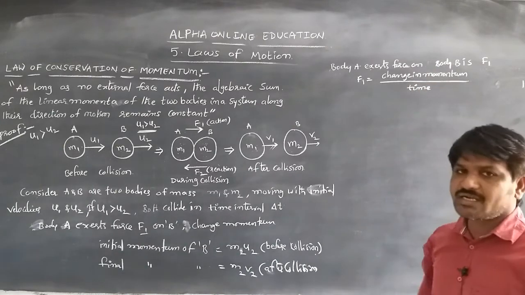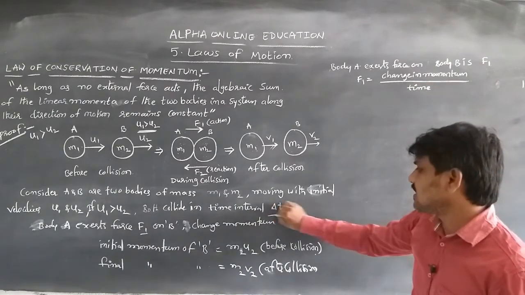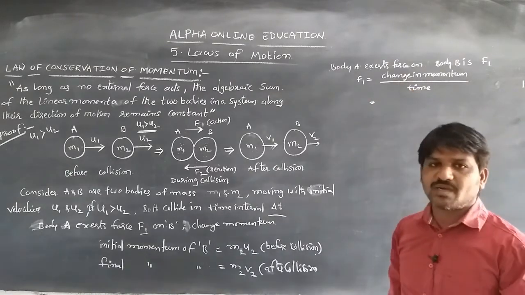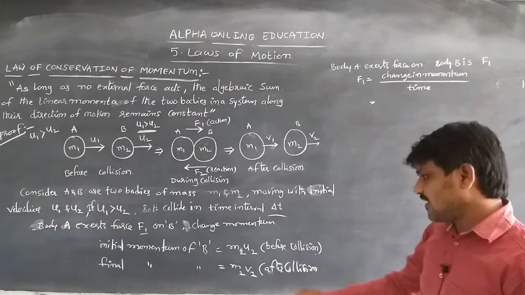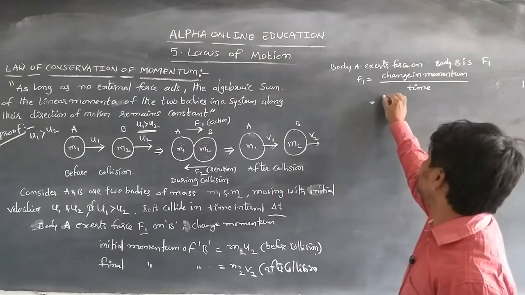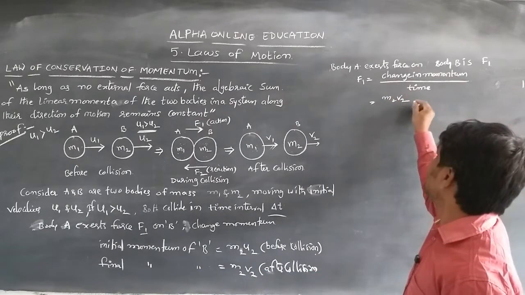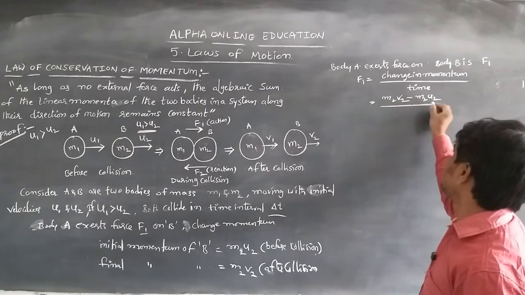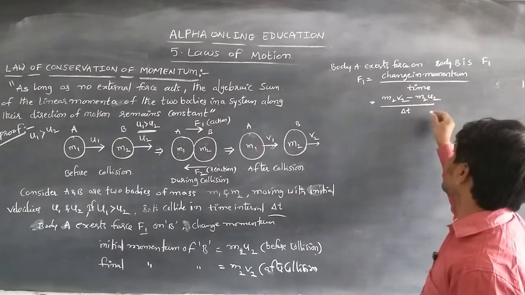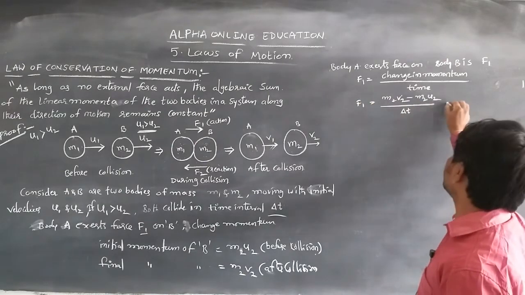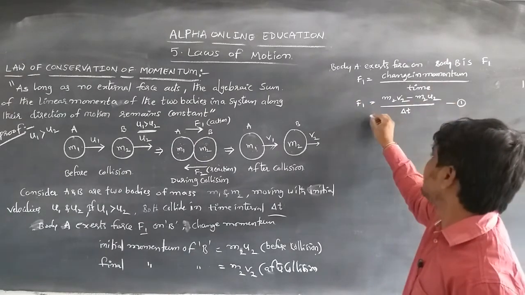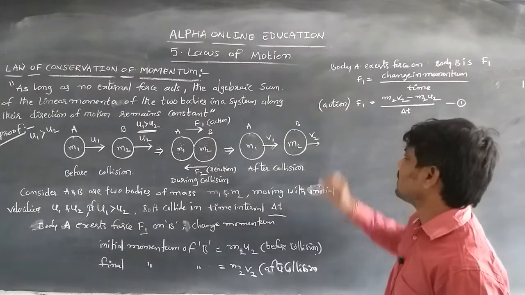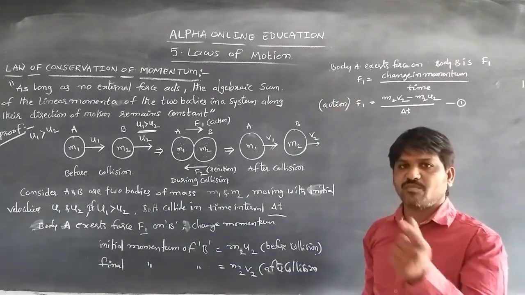The bodies collide in a short interval of time, delta t. The change in momentum is the final momentum minus the initial momentum, so F1 equals (m2v2 minus m2u2) by delta t. Let's consider this equation number 1. This is the action done by body A on body B.